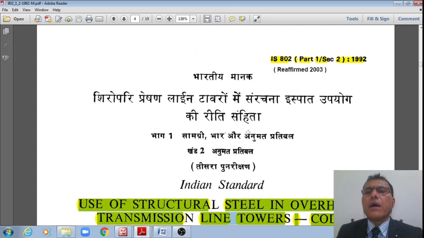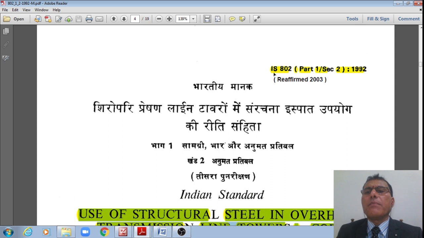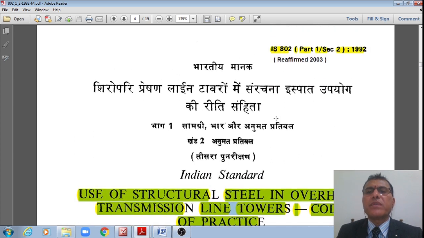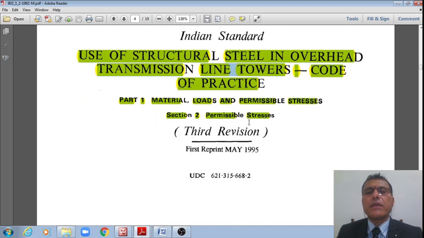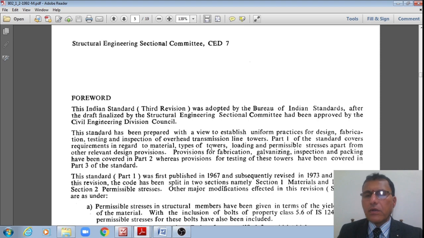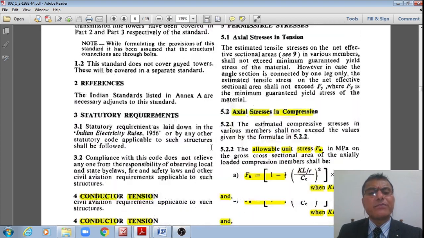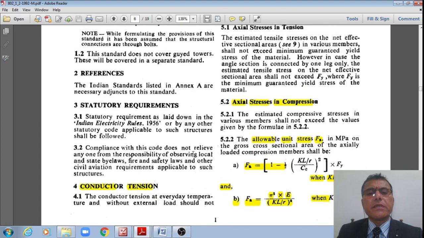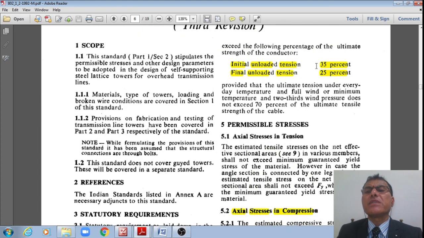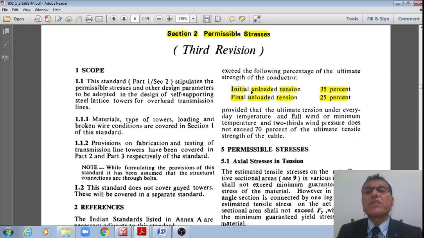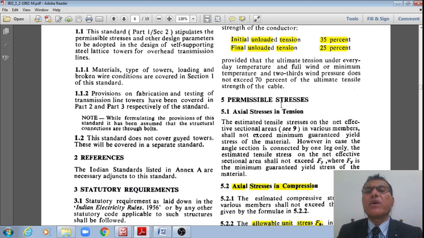We are there in IS 802 part 1 section 2. So far we have discussed IS 802 part 1 section 1, right? Now we are in section 2, which deals with the permissible stresses, right? Let us go quickly with the permissible stresses, students. This you have already seen, the conductors, the tensions, right? This you already noted from part 1 also. Initial unloaded tension 35% and final unloaded tension 25%. Just now we have discussed that, right?